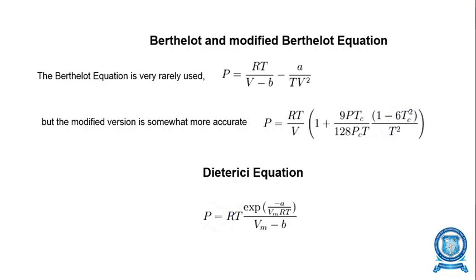Then Dieterici's equation: P is equal to RT into exponential, that is e power minus a divided by V into RT.